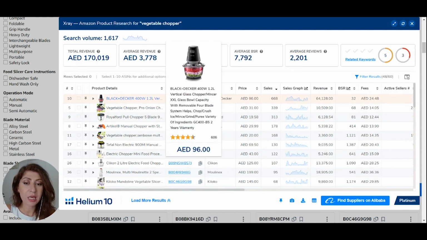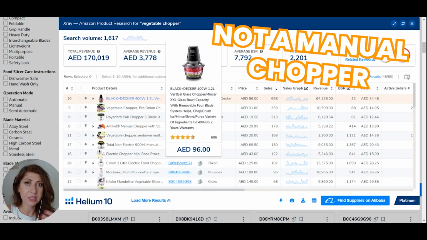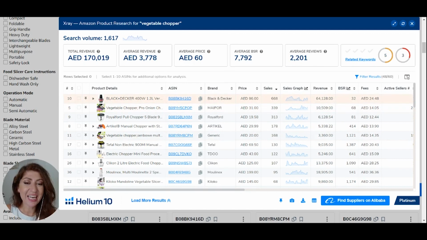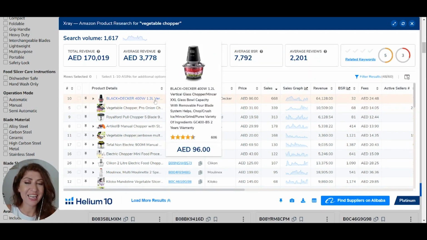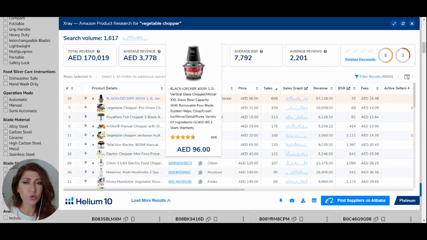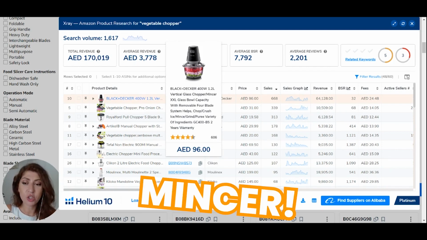However, this is, I believe, not a manual chopper. This is an automatic, like an electrical chopper. So it's selling at 96 dirhams, but definitely much easier to sell because it's a very recognized brand, the Black & Decker brand. And it not only does what the product that we saw previously does, it's just a general mincer and all of that stuff.